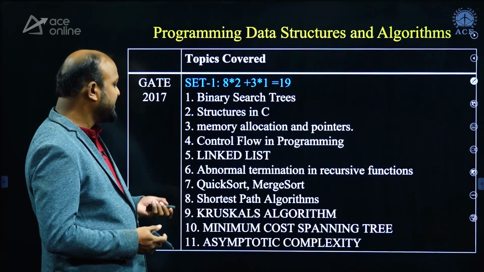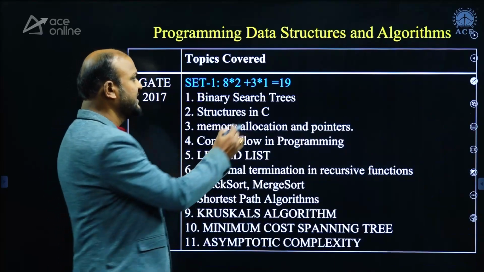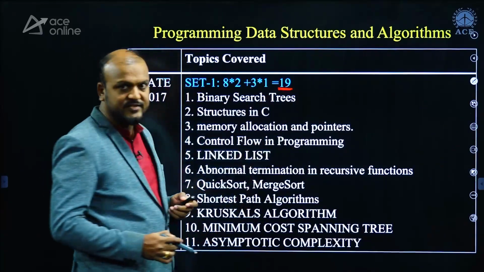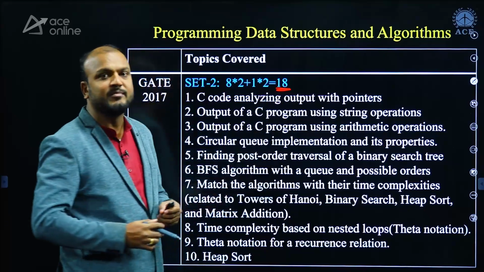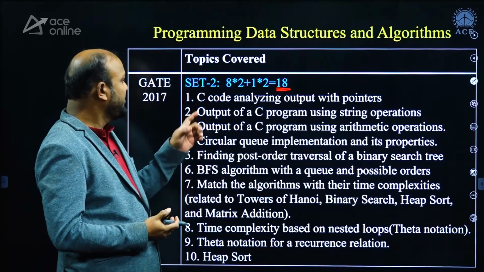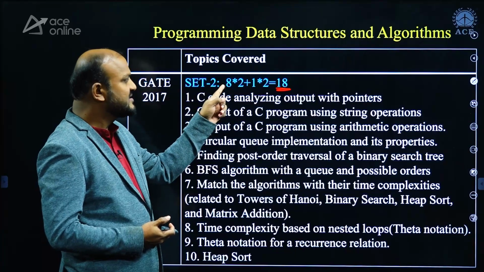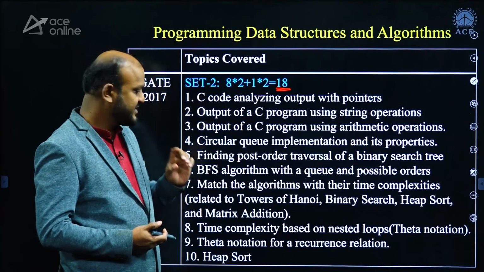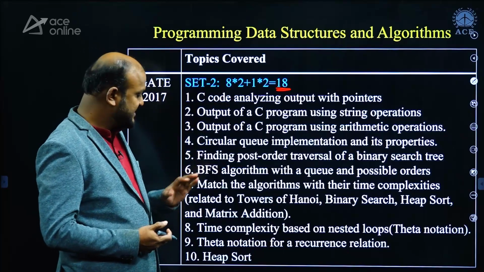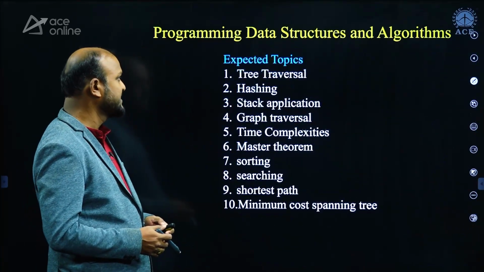In 2017, there are 2 sets of paper. In set 1, there are a total of 19 marks from PDA, and in set 2, there are a total of 18 marks from PDA. In set 2, 8 2-mark questions and 2 1-mark questions, totally 18 marks asked, and these are the topics from where questions were asked.